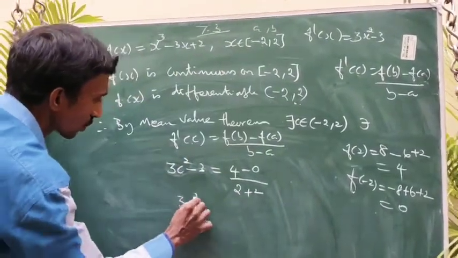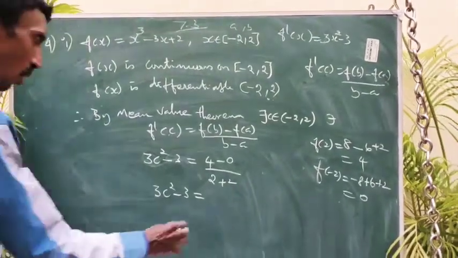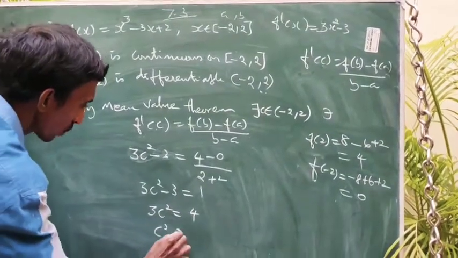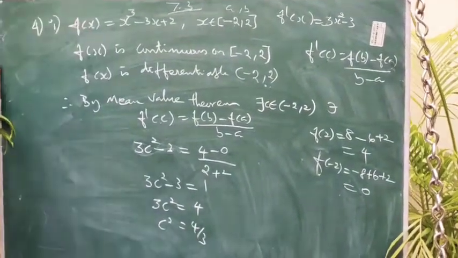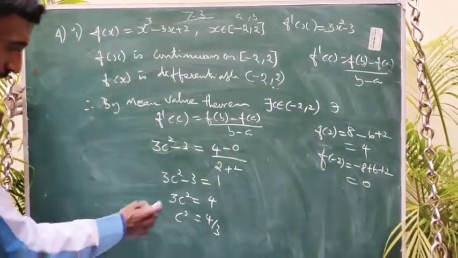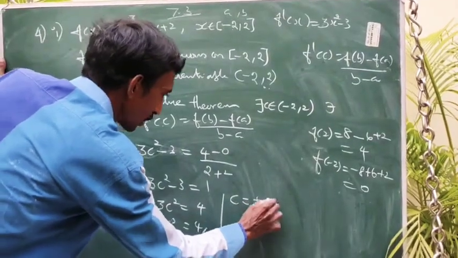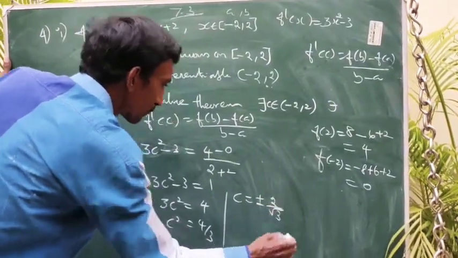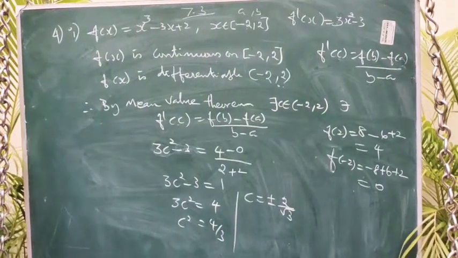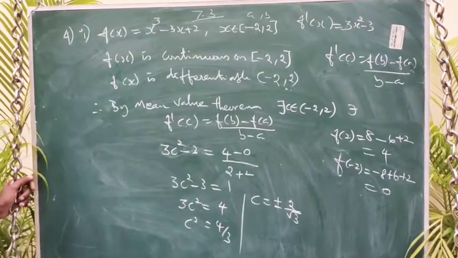So 3c square minus 3 equals, what is the value? 1. 3c square equals 4. c square equals 4 by 3. c equals plus or minus 2 by root 3. So 2 by root 3, plus and minus. We have to check whether both the values belong to that interval or not.